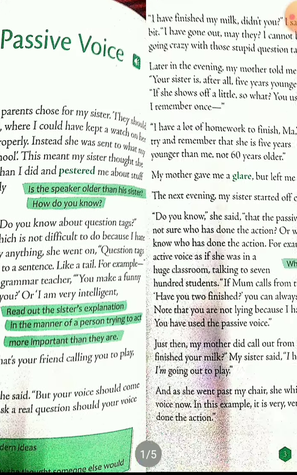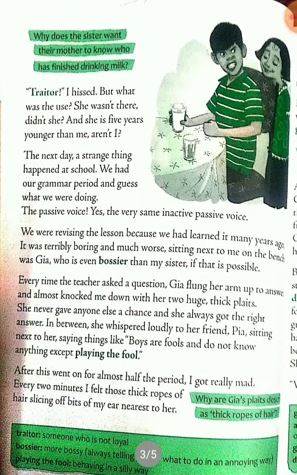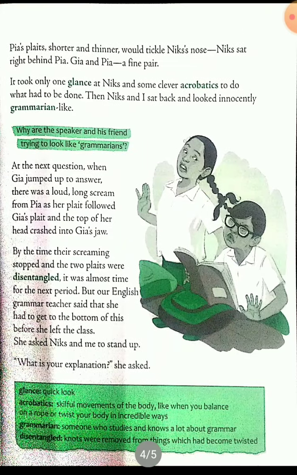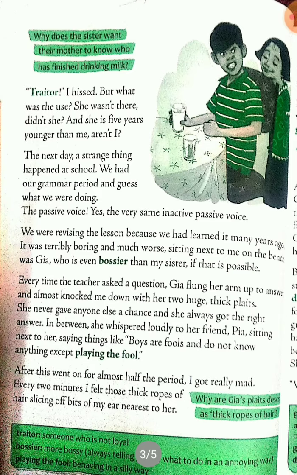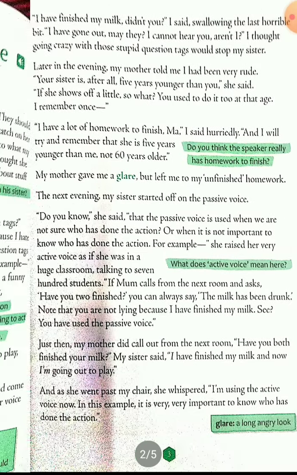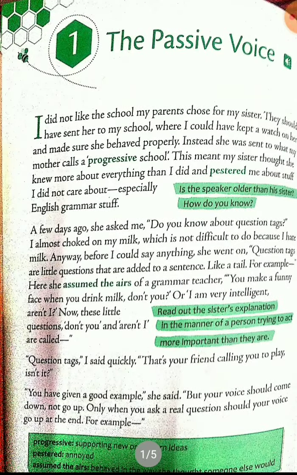Now, let us look at the characters. In this lesson, there are two children. They are siblings, matlab bhai behan hai. Then, these two girls are the boys' classmates, Jia and Pia. And one more classmate is there, Nix, and their mother, these two children's mother. So let us read the lesson.